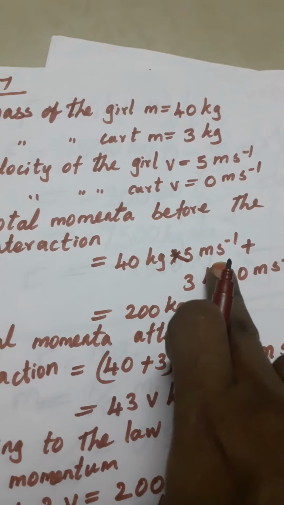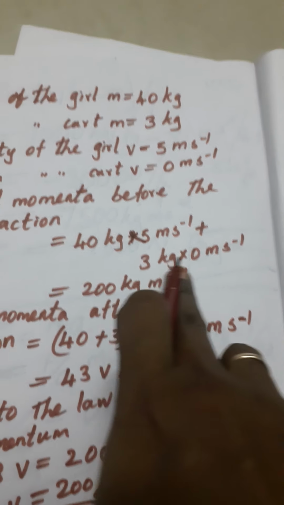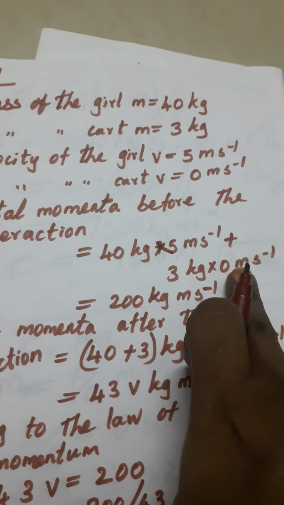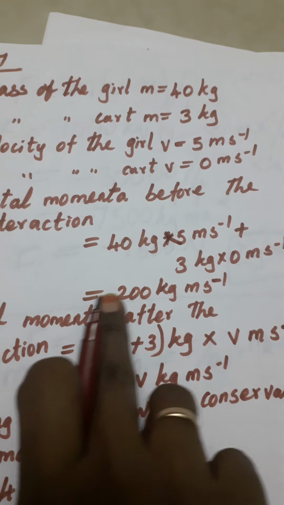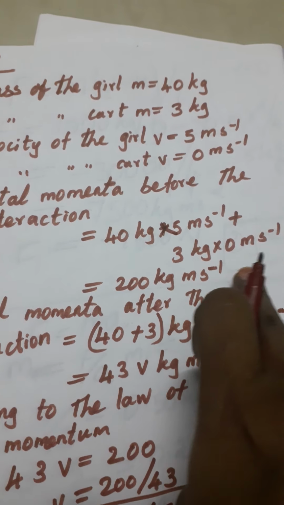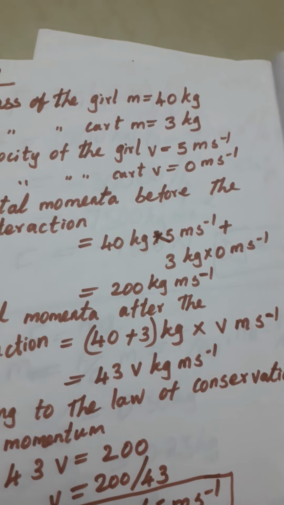Okay, now the product is 200 kg meter per second and here 3 kg into 0, it is also 0. Okay, next one, what's the answer? 200 kilogram meter per second, because this term will come to 0.